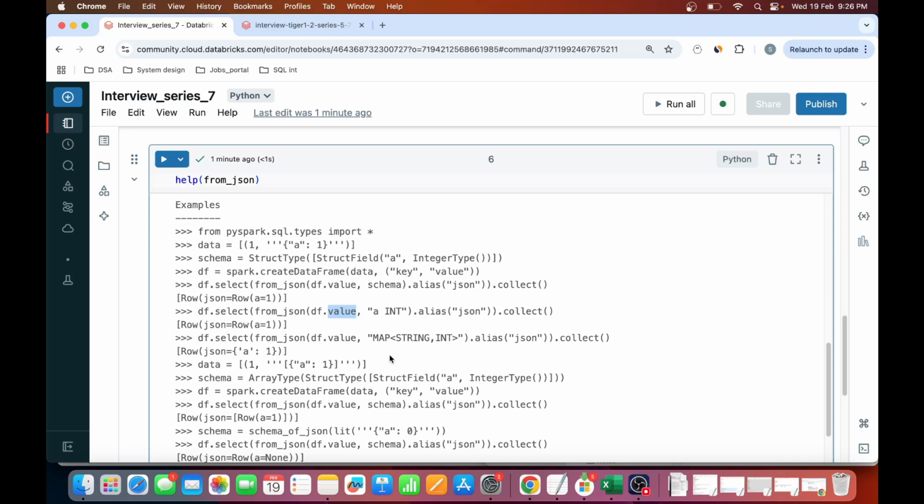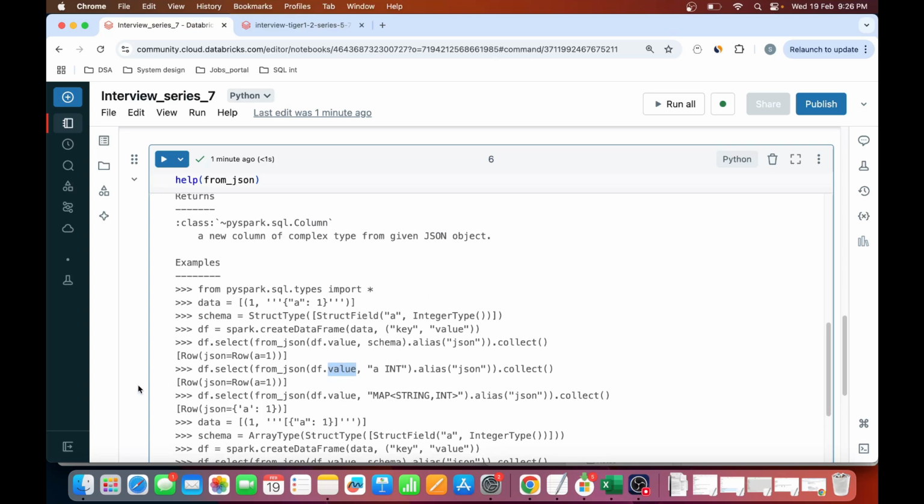So I will go ahead and convert the string to my data set of JSON. I'll parse it and make it a struct data type. Why am I trying to make it a struct data type? Because I want to get the elements from the address. That is a struct data type. Now let's see how we can do that.